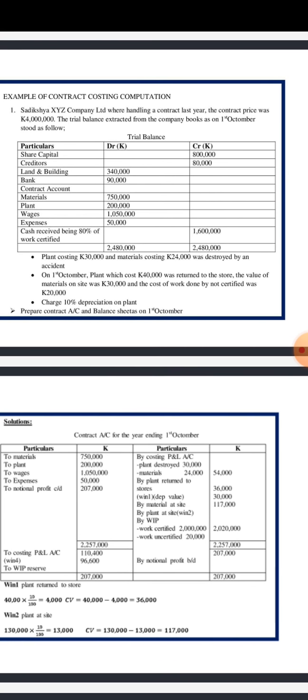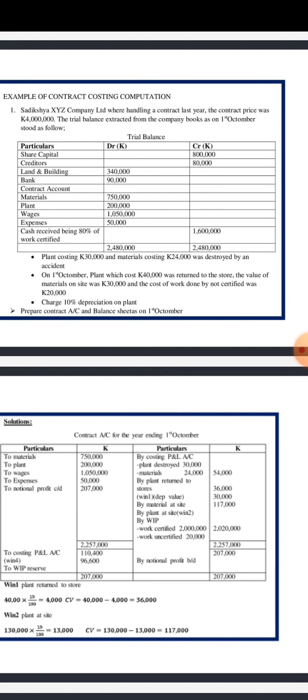And the second bullet there, on 1st October, plant which cost 40,000 was returned to the store. The value of material on site was 30,000 and the cost of work done but not certified was 20,000. So here we can identify to say I've been given work uncertified, which is 20,000, and also we have been given material on site, which is 30,000, and we have been given plant which was returned to stores, which is 40,000.